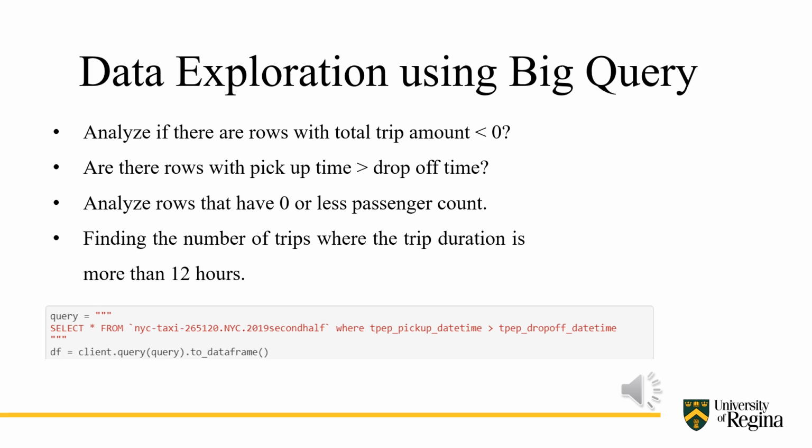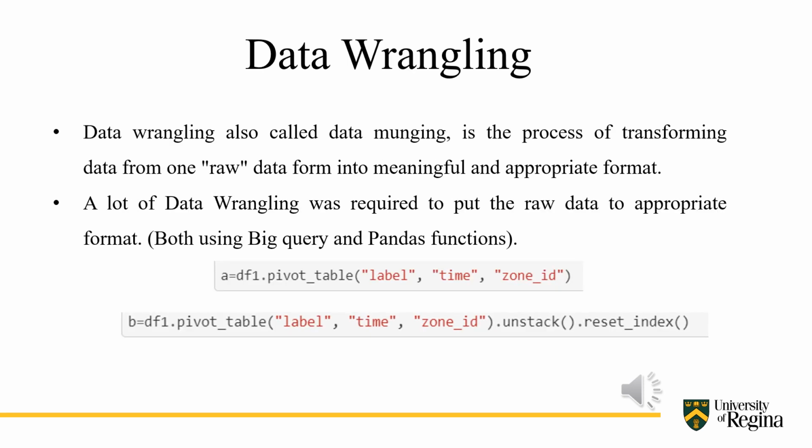There is a sample query that shows select star from the table where the pickup date time is greater than the drop off date time. A lot of data wrangling was also required to put the raw data into an appropriate format. It was done using BigQuery and Pandas functions. Below is a sample that shows